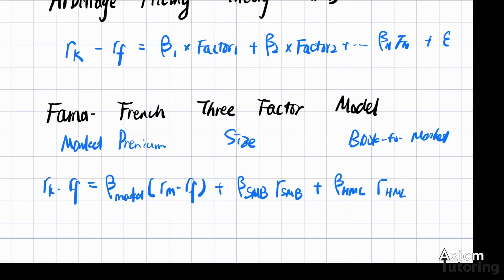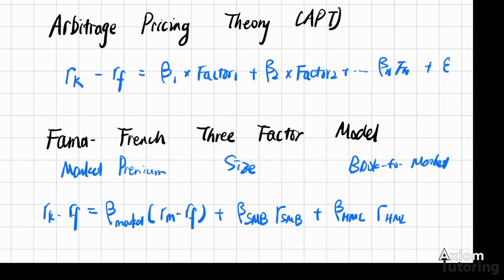In the exams, you might be asked to provide some alternatives to CAPM. You can come up with the APT or the Fama-French 3-factor model and do a bit of explanation, and you should be fine.